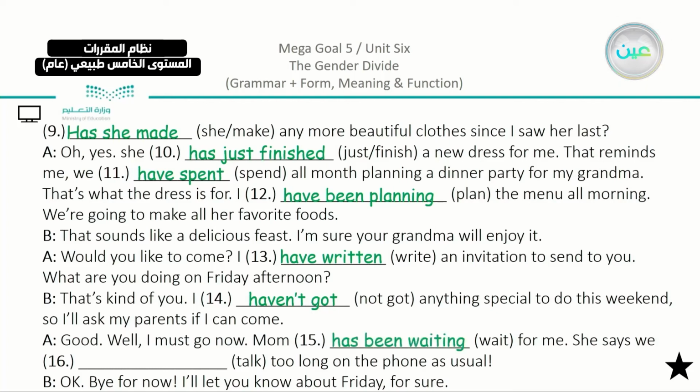So "has been waiting" indicates time. She says we have been talking too long. Also, using "too long" here in the sentence indicates time.